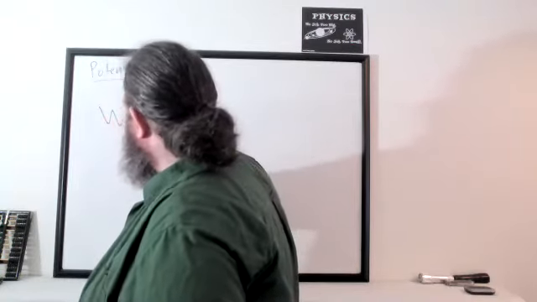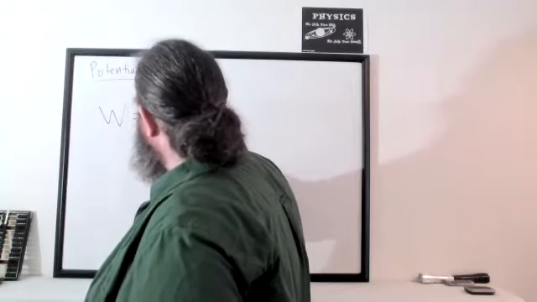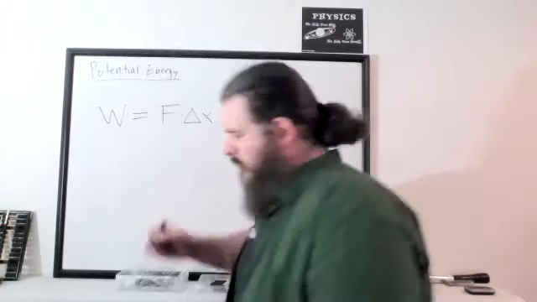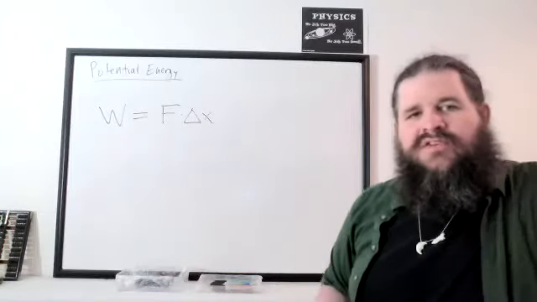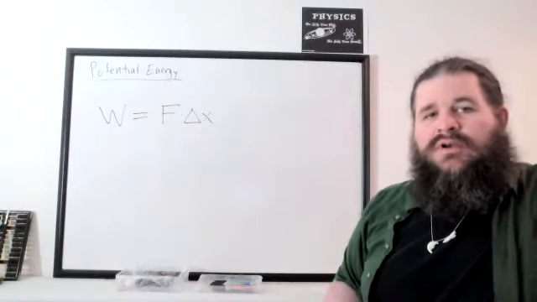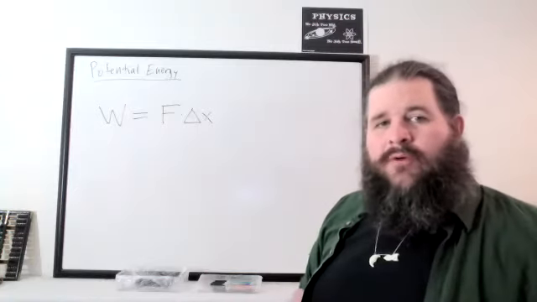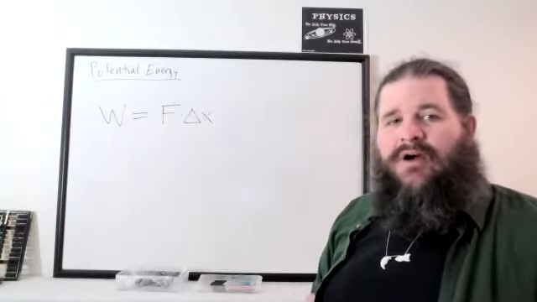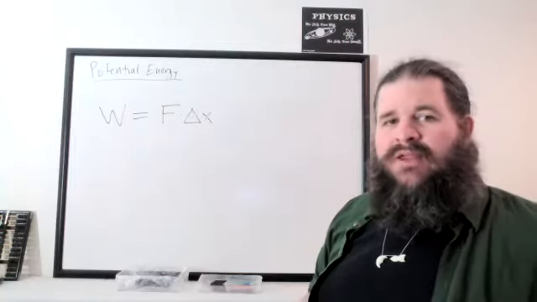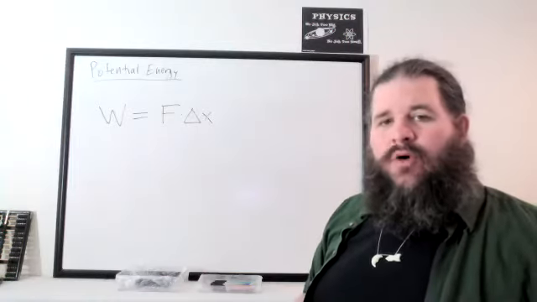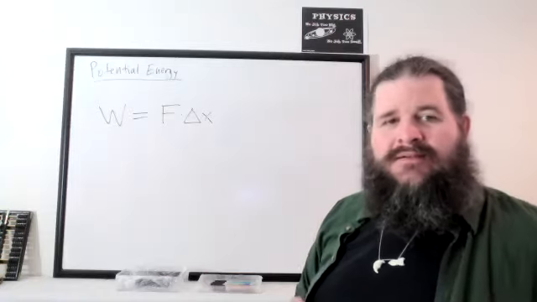So we can start with the core idea once again that work is force times distance. But in this case, let's control the experiment. Let's assume that we're not changing speed. What would be an example where you have to apply a force to an object just to keep it moving at a constant speed? So not speeding up at all, just applying a force to keep it moving at a constant speed.